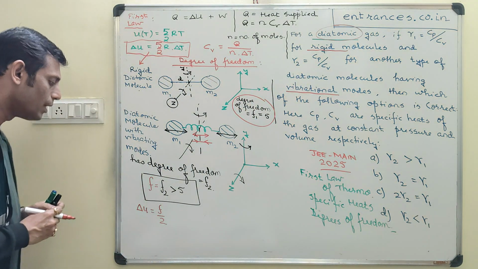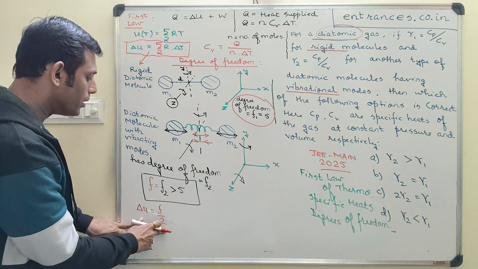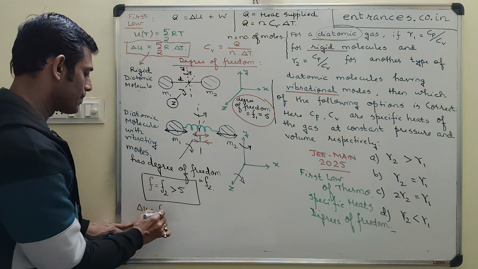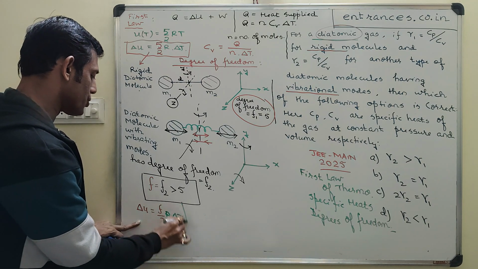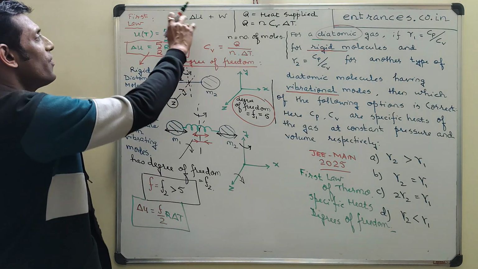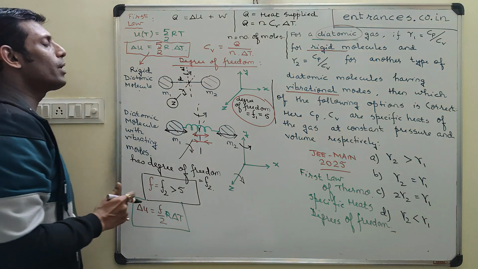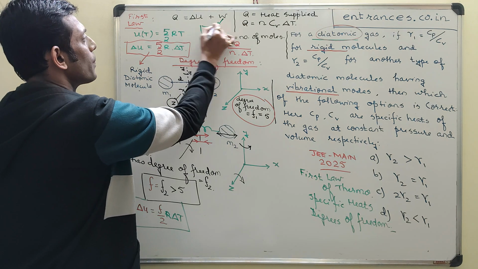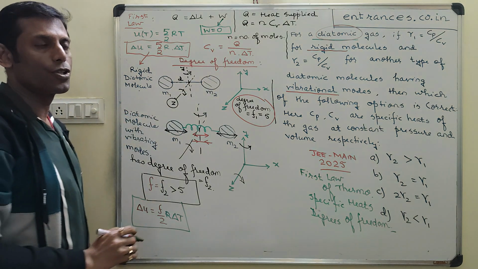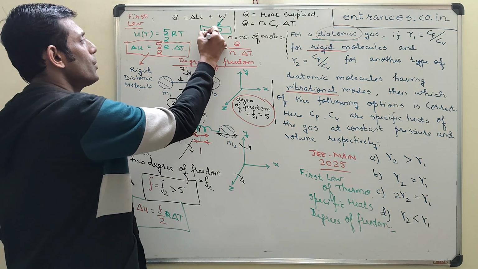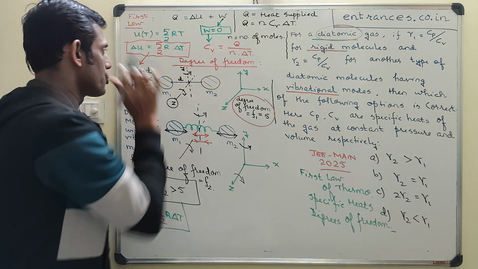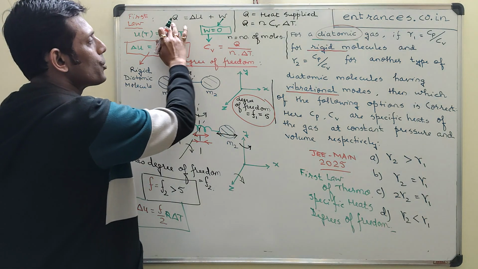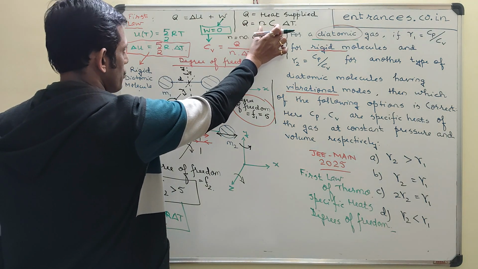Then if this is F by 2 into R delta T, now you can use this for the first law. In case you are considering a constant volume process, W is equal to 0 because work done in expansion is 0, because no expansion is happening as you are considering a constant volume process. So therefore, the heat that has been supplied to a system in a constant volume process is this.